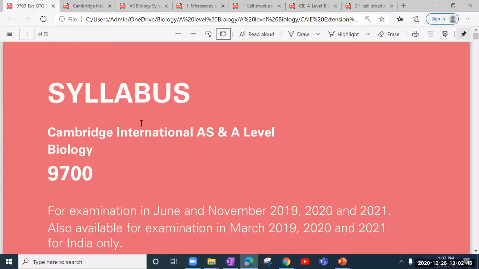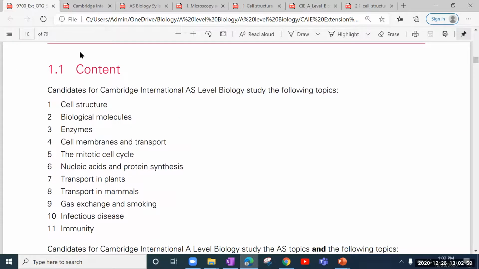Okay, so the syllabus of AS or A-level biology is that our subject code is 9700. And let me go to the syllabus content. So these are the 11 chapters that we are going to cover inshallah in AS level biology. The first of them is cell structure, then biological molecules, enzymes, cell membranes and transport, the mitotic cell cycle, nucleic acids and protein synthesis, transport in plants, transport in mammals, gas exchange and smoking, infectious diseases, and immunity. So these 11 chapters are there altogether that we have to cover in AS level, inshallah.